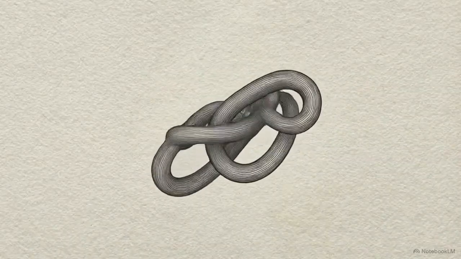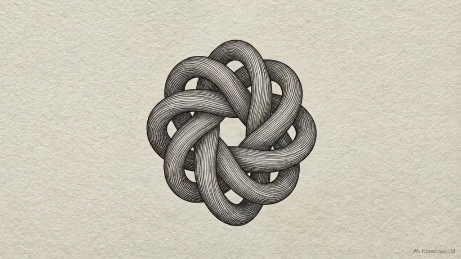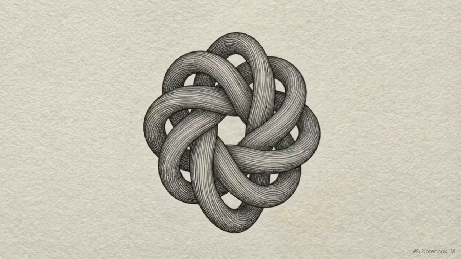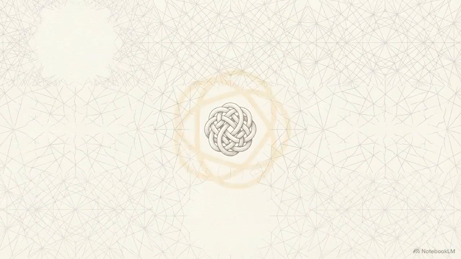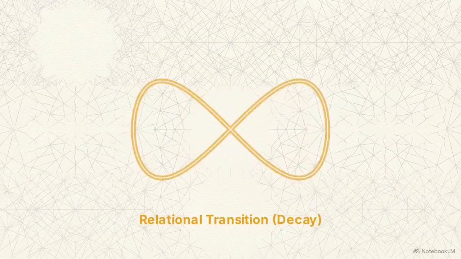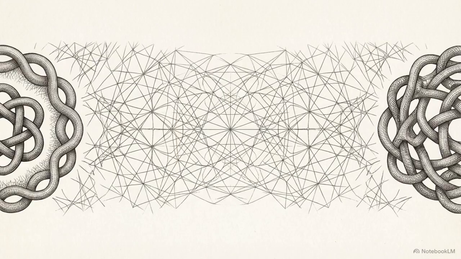Fundamental particles like electrons or muons are viewed here as topological knots, patterns that have reached a stable state of closure. This means particle decay is the transformation of one pattern into another, rather than the literal destruction of an object. Quantum entanglement offers a direct test of whether relationship or distance is more primary.